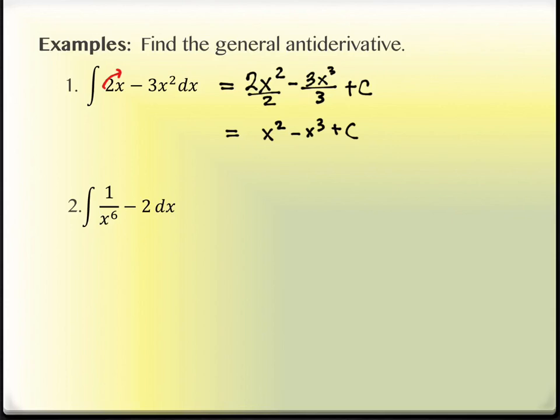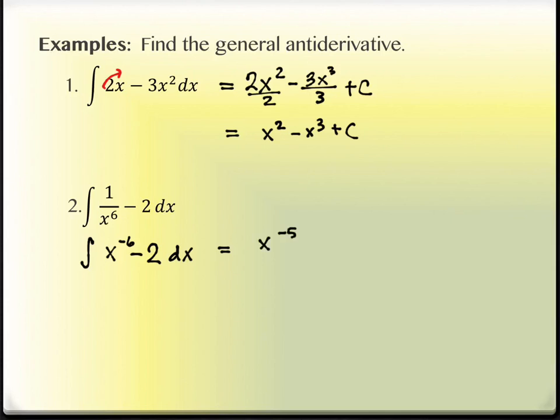Okay, number 2 has something in the denominator. You might notice we didn't have anything that told us what to do with things in the denominator. So we're going to need to rewrite that to look like things we can do. How can I rewrite 1 over x to the 6th to be able to use the properties I have? Yeah, x to the negative 6th. So we'll start with that. What do I do with the negative 6? I add 1. So what's negative 6 plus 1? Negative 5. So this is x to the negative 5.